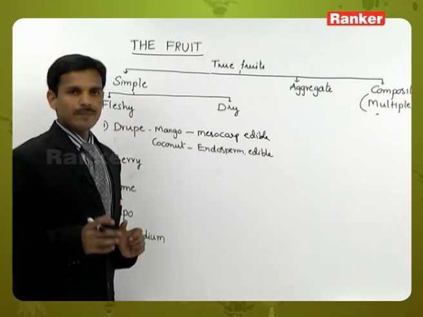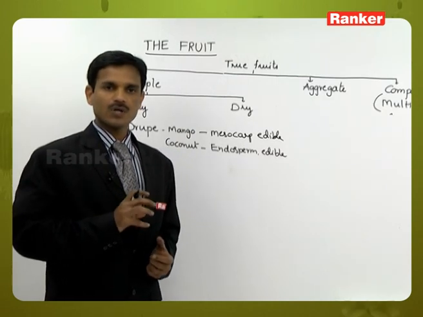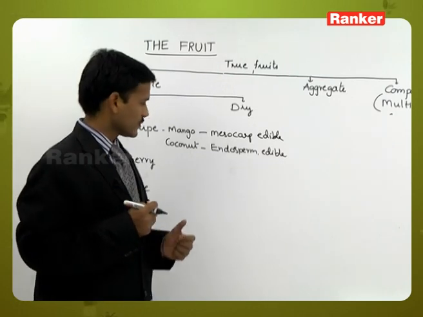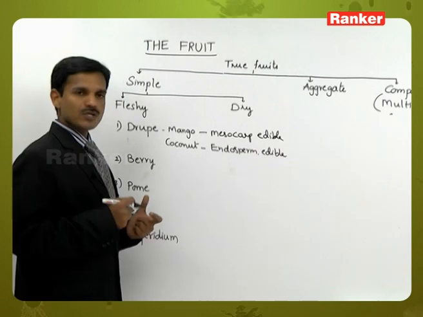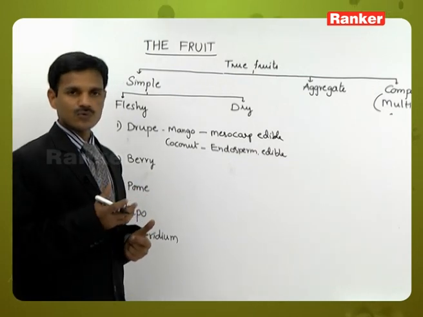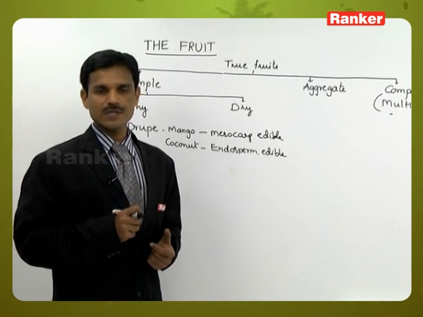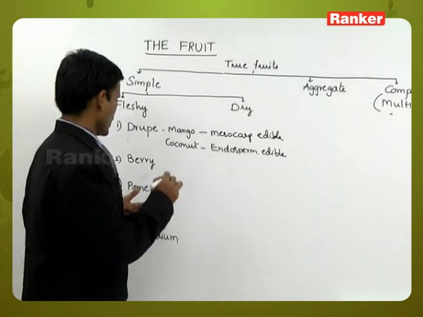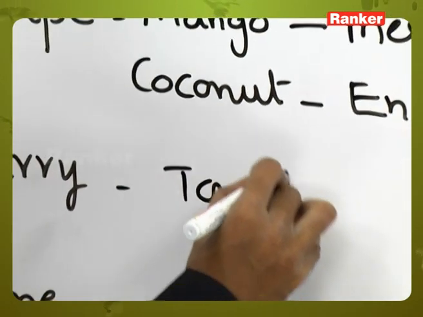Next, berry. In berry, epicarp, mesocarp and endocarp are all differentiated, but the epicarp is very smooth, very skin-like, and very thin. The middle mesocarp and endocarp are both fused to form pulp, and the seeds are scattered. Hard seeds are present, a number of seeds are present. Tomato is one example.